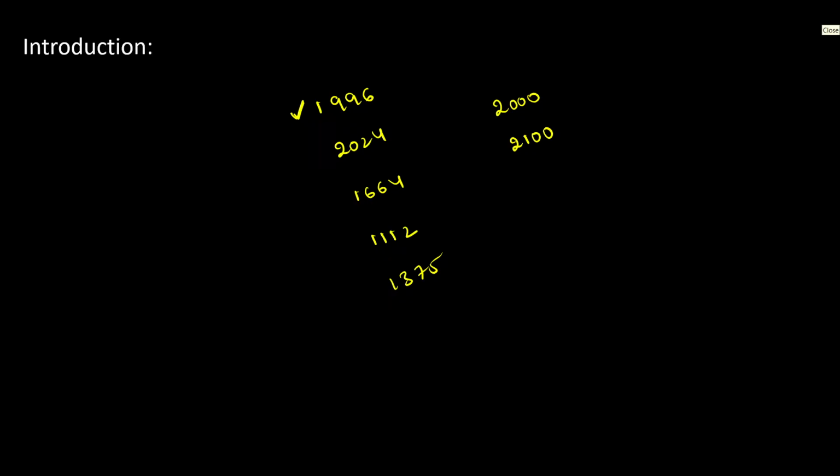I am sure each and everyone knows that a century is a set of 100 years. Clear? One century is a set of 100 years. I want you guys to tell me to which century the year 1996 belongs to. Very good, Akhil. 1996 belongs to 20th century. 2024 belongs to 21st century. 1664 is the year which belongs to 17th century. 1112 belongs to 12th century. 1375 belongs to 14th century.